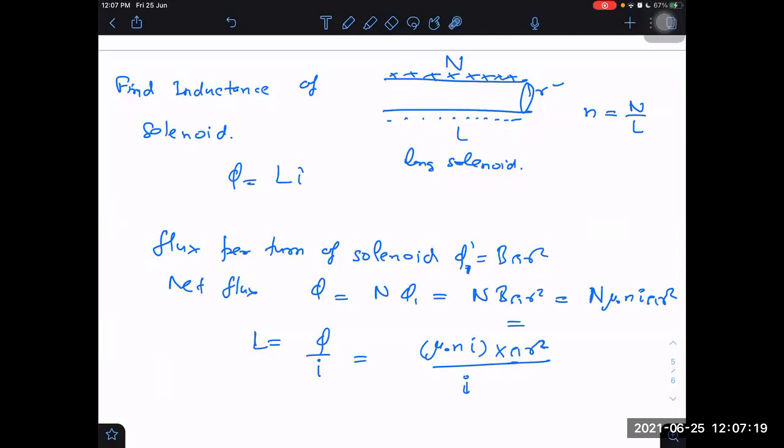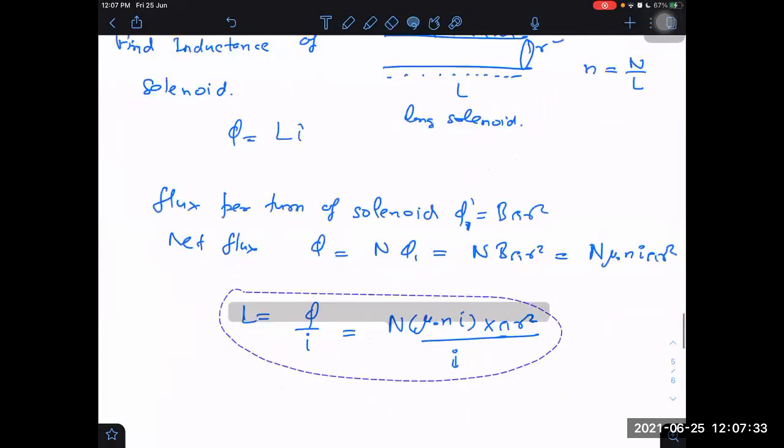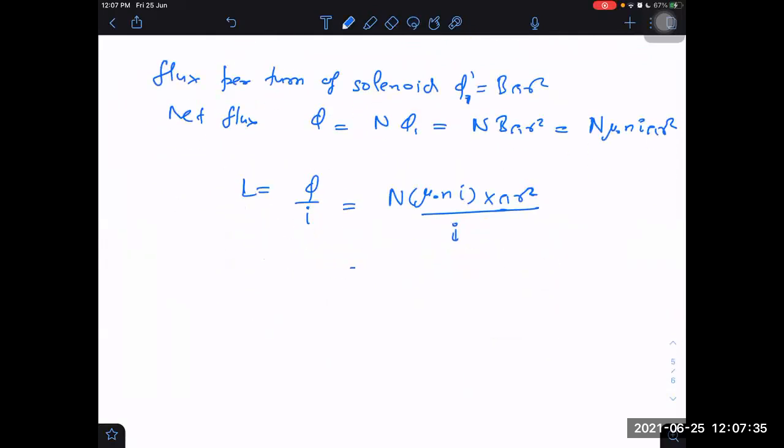Because magnetic field inside the solenoid we have derived already, that is mu naught into small n into I. So then there should be N also here. What is the answer now? What is self-inductance of solenoid? Mu naught into N square, because I can write capital N as small n into l.